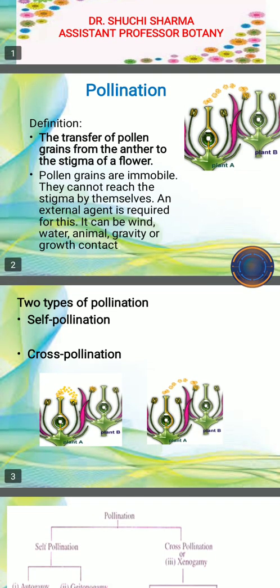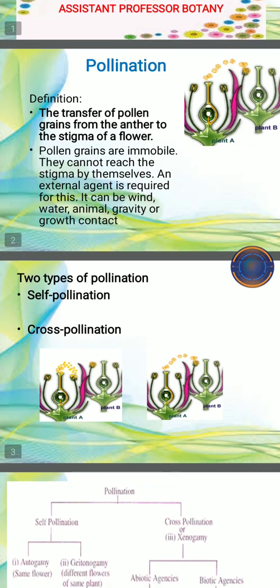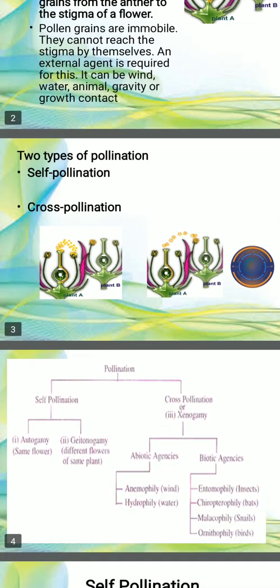Pollination is of two types, self-pollination and cross-pollination. Self-pollination means, as you can see in the diagram, that the pollen from the same flower is carried to the stigma of the same flower.